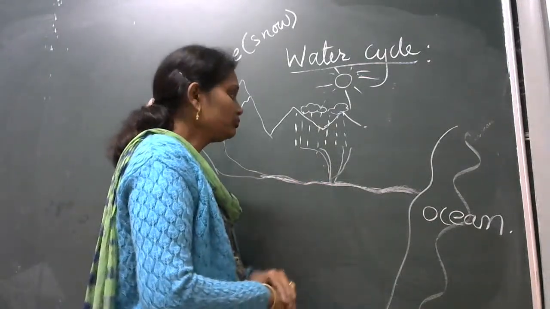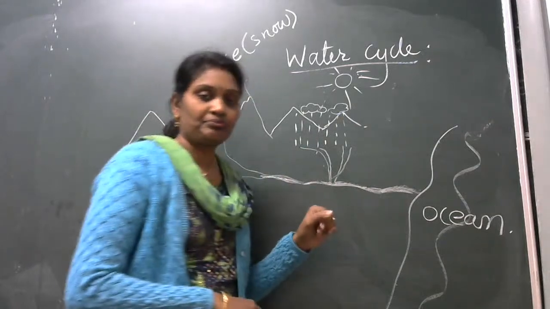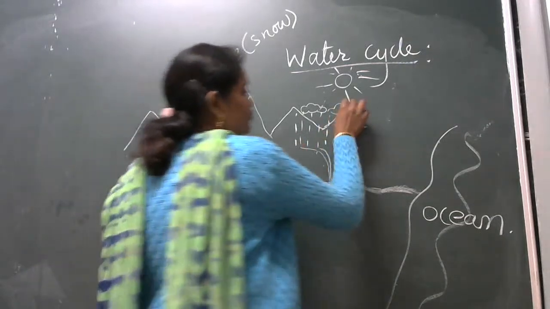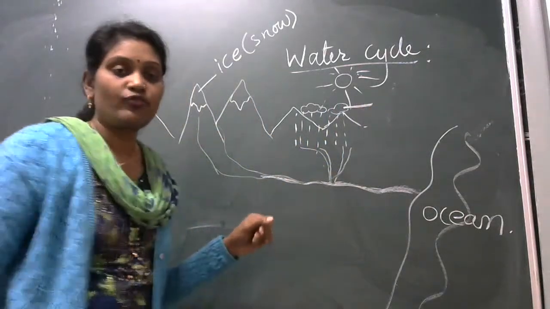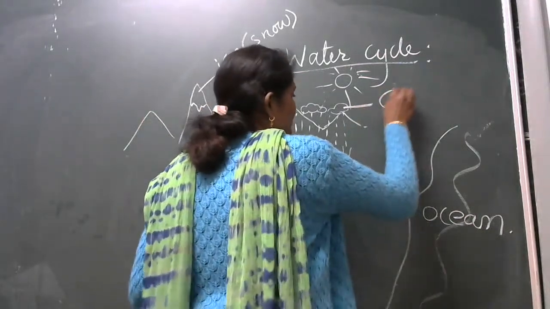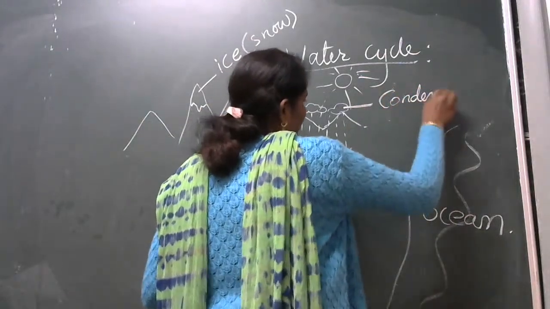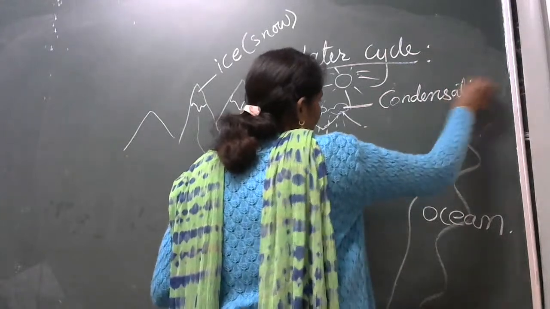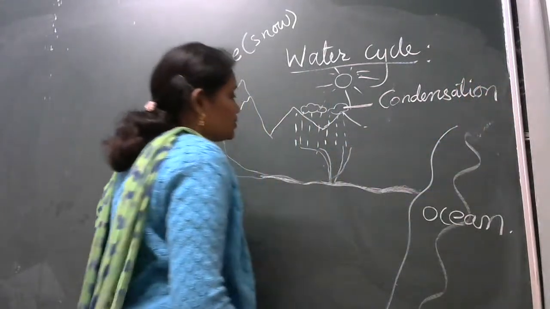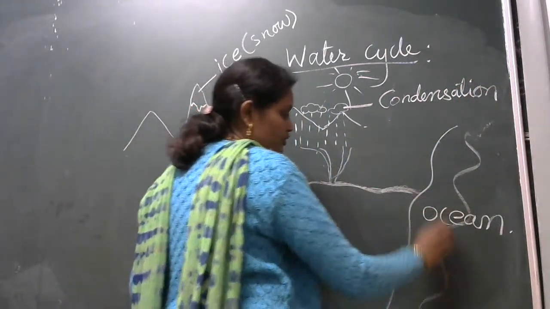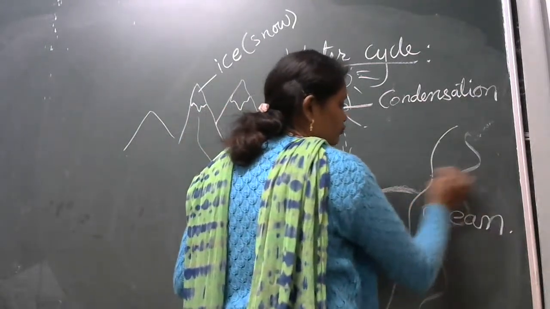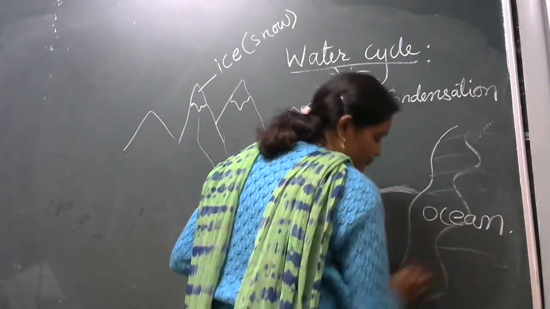Then here you can see the clouds. Clouds are formed, which is the form of condensation. Now I will tell you how. Here, what happens, students? A lot of water is exposed on the surface of the earth.